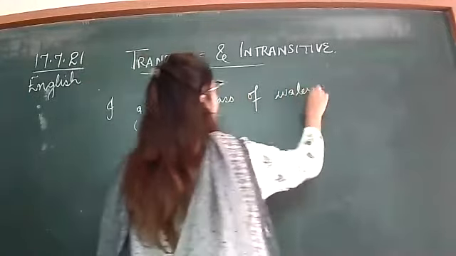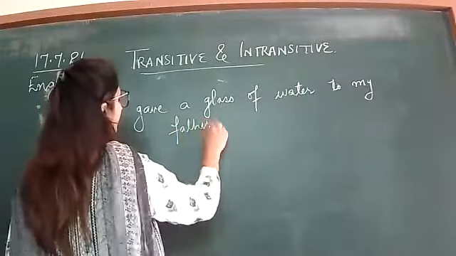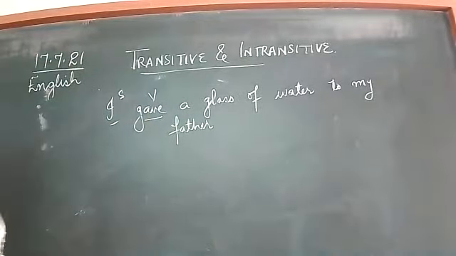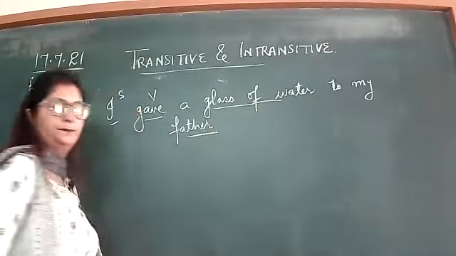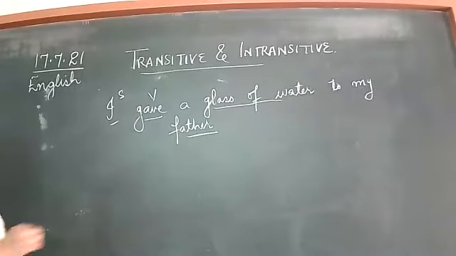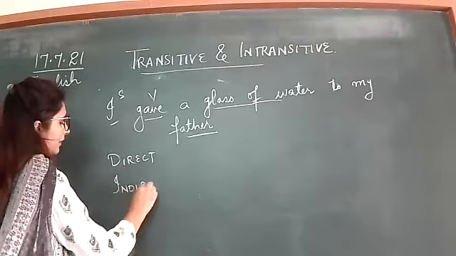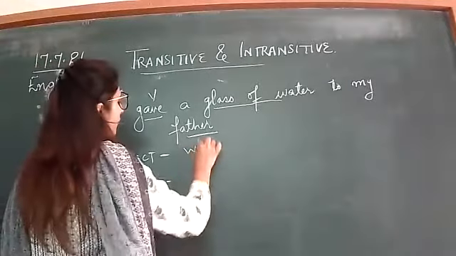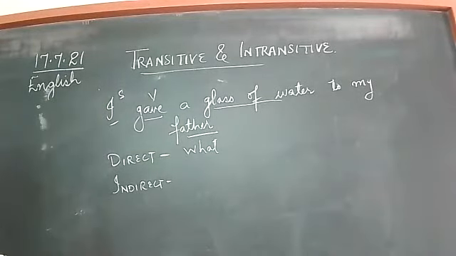For example, I gave a glass of water to my father. So I is the subject, gave is the verb. What are the two objects used here? A glass of water and father. Now, which is the direct object and which is the indirect object? The direct object always gives the answer of what. So in the sentence, just ask the question what. What is being given? A glass of water.